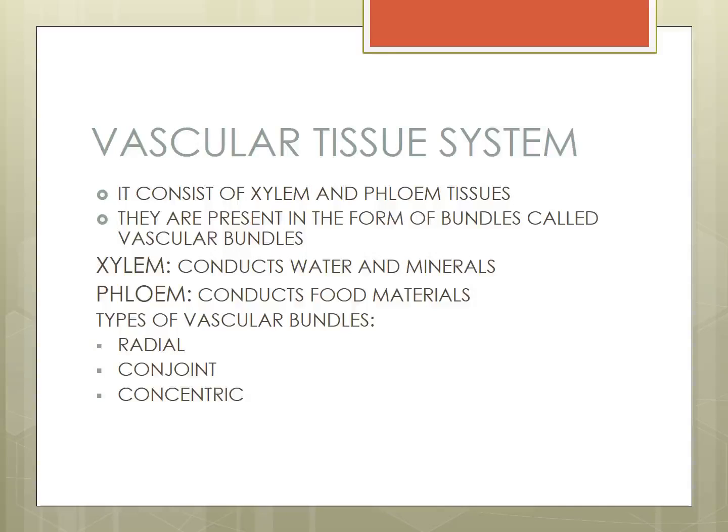Already we studied the functions of xylem and phloem, and where they are located. Already we saw the picture. Vascular tissue consists of xylem and phloem tissues. They are present in the form of bundles that look like a bundle, so they are called vascular bundles.